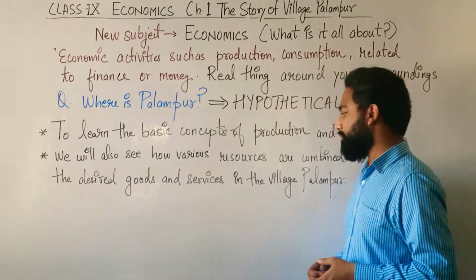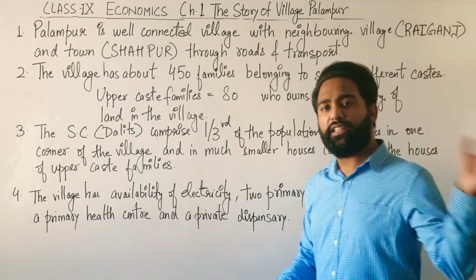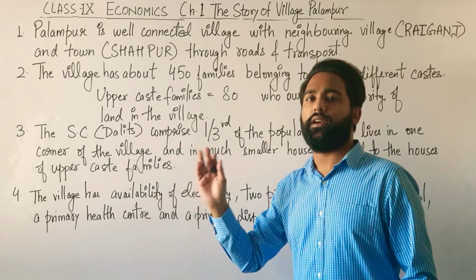Let's know something about this hypothetical village Palampur. Some key features, some key factors of this hypothetical village. The first is that Palampur is a well connected village with neighboring villages and towns. It is connected with other villages and other towns.